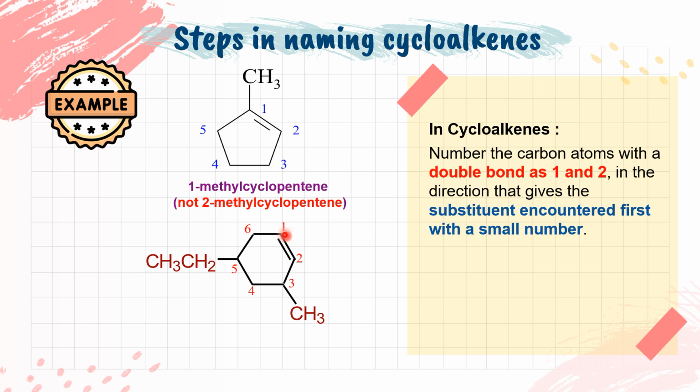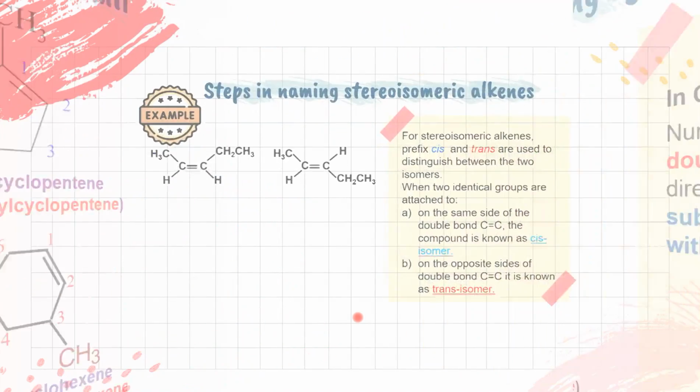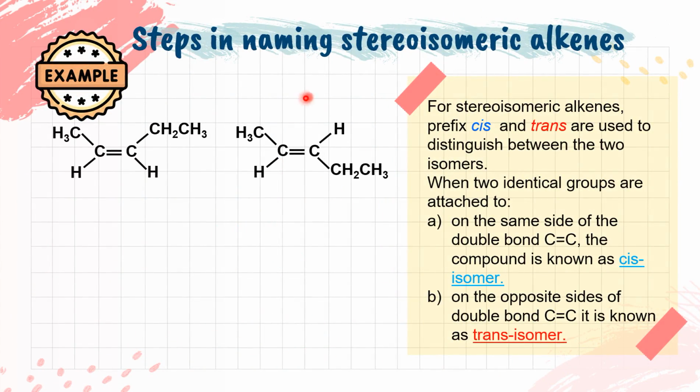However, if you number in clockwise rotation, 1, 2, 3, then 3 and 5, which are smaller numbers for the substituents. So for this structure, we will choose clockwise rotation. 5-ethyl-3-methylcyclohexene.